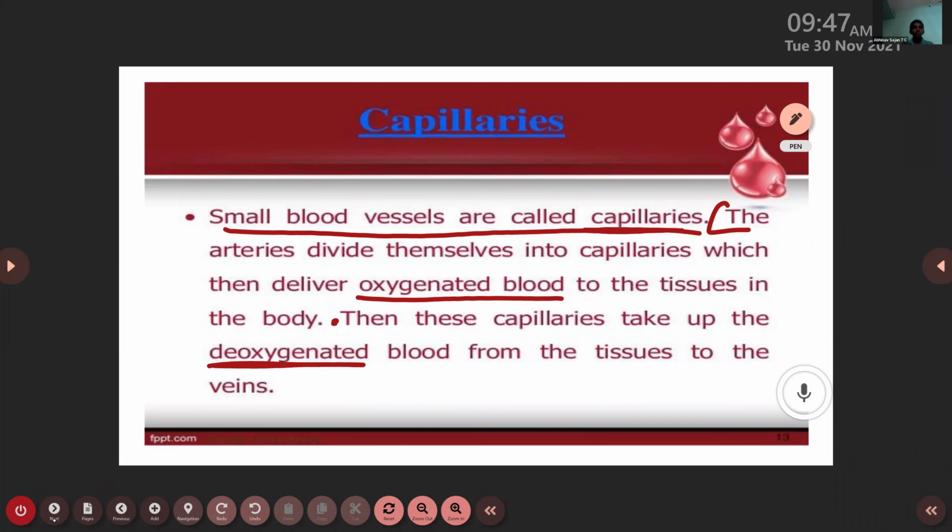Ma'am, can you explain what are tissues? What are tissues? Cells make tissues. Yes, the cells make tissues. We will discuss about the tissues in our next portion. The human body is made up of tissues. We have heard about the cells, and the cells together make these tissues. We will discuss about the cells and tissues in our next portion. We will discuss about it later.